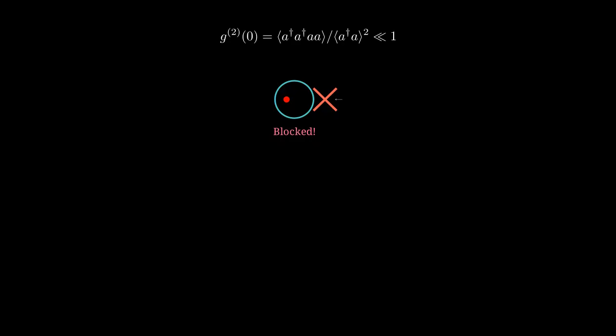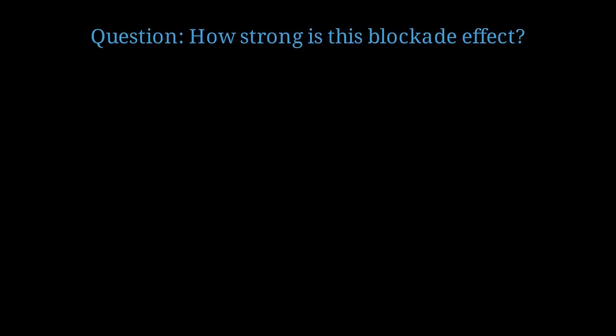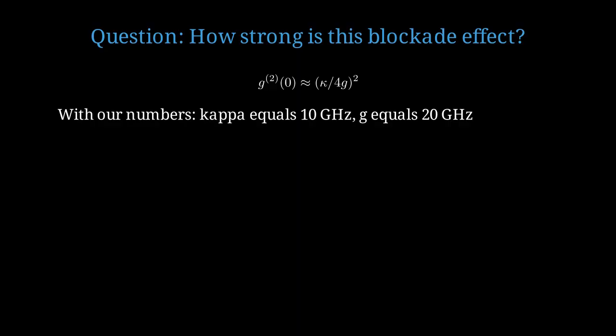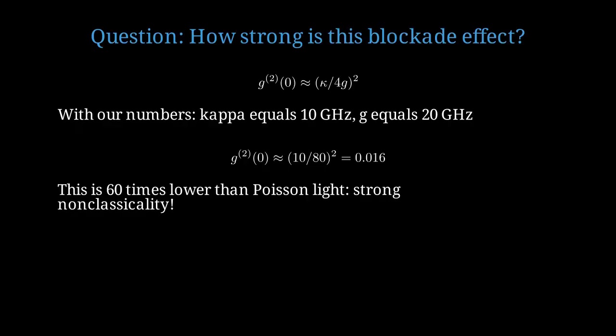The first photon inside the cavity blocks the second photon from entering, like a bouncer at a club. How strong is this photon blockade effect in realistic systems? For an optimally driven system, g2 at 0 delay is approximately (kappa over 4g) squared. Using our example with kappa 10 GHz and g 20 GHz, we get g2(0) approximately 0.016. This is 60 times lower than Poisson light, with g2 equals 1, demonstrating strong non-classical behavior.